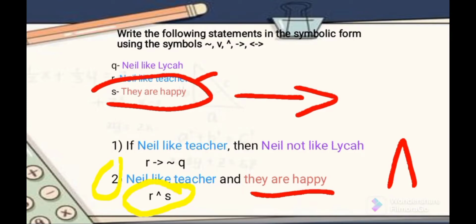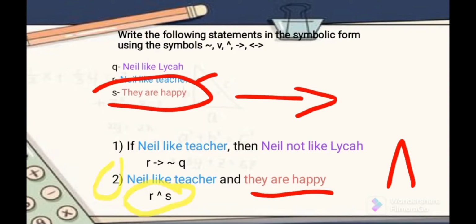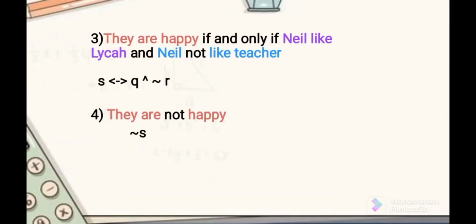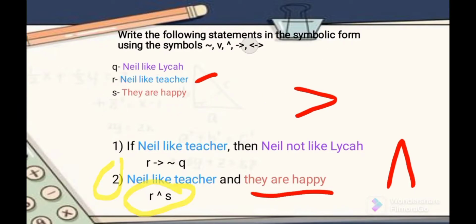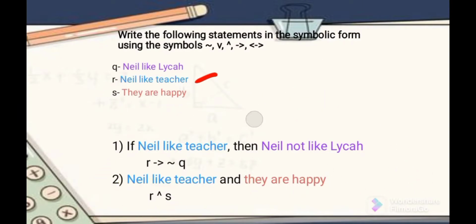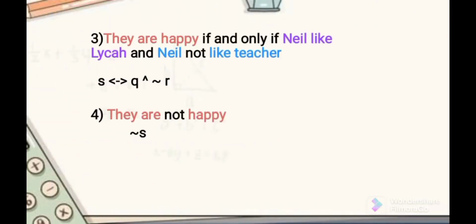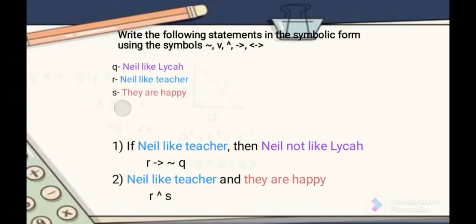So that is for another example. Number 3: they are happy if and only if Nail likes Laika and Nail does not like teacher. Oh, it's a complicated statement, but you can solve it by using symbolic form. Let's clean this up. Where is "they are happy"? The statement "they are happy" is S.